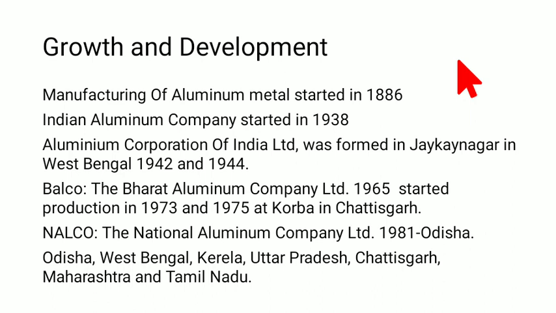Now, the manufacturing of aluminum as a metal started in 1886. What happened, especially from the 19th century, is that people started to become a little bit modern. And especially there was a World War. In the 19th and 20th centuries, we saw lots of wars and world wars, and people started to invent a lot of new things. They started to make cars, motor vehicles, bikes, and especially aircraft.